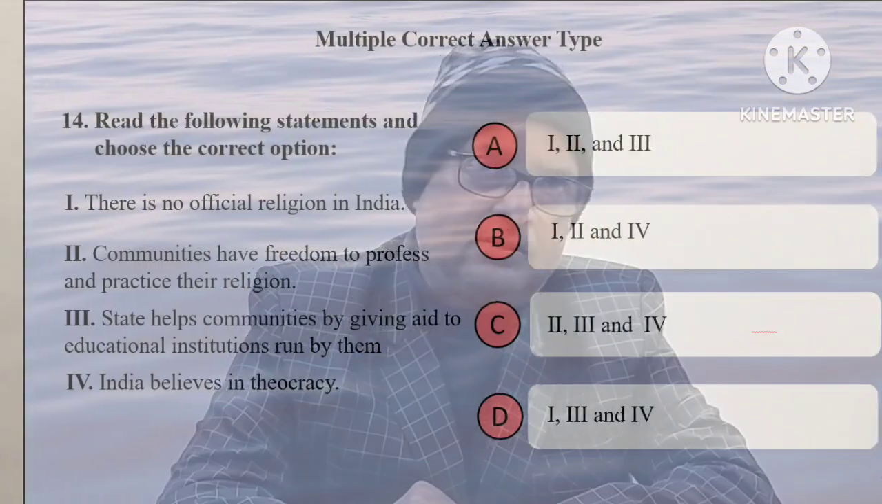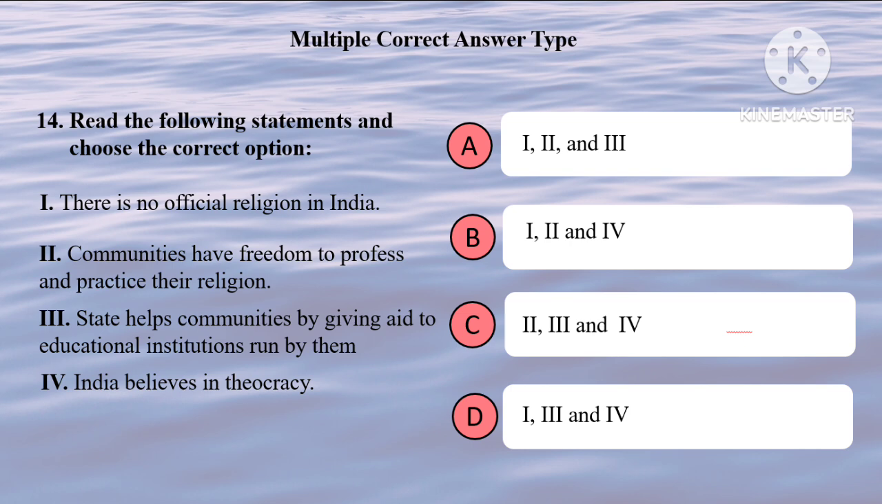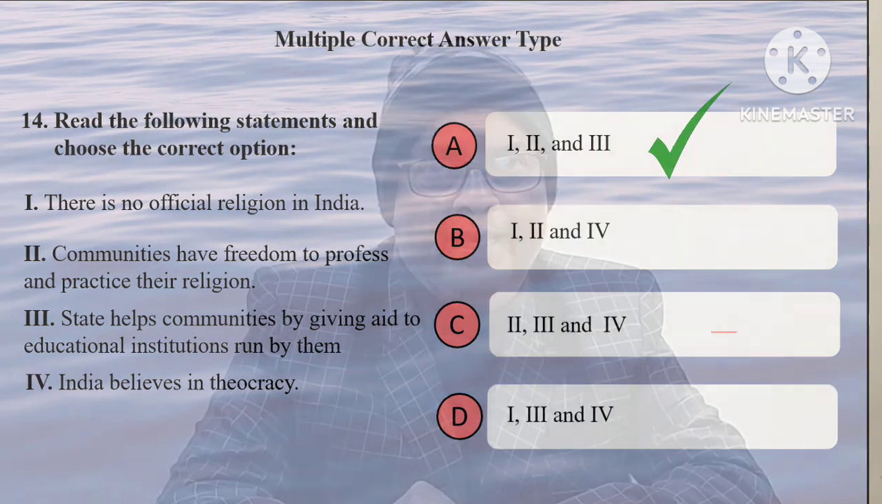Next, there is no official religion in India. Correct. Communities have freedom to profess and practice their religion. Correct. States help communities by giving aid to educational institutions run by them. Yes. India believes in theocracy. No. So all the statements except for the last one are correct. So the correct option will be A.